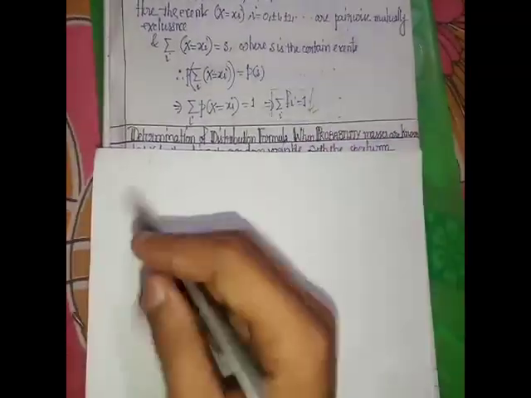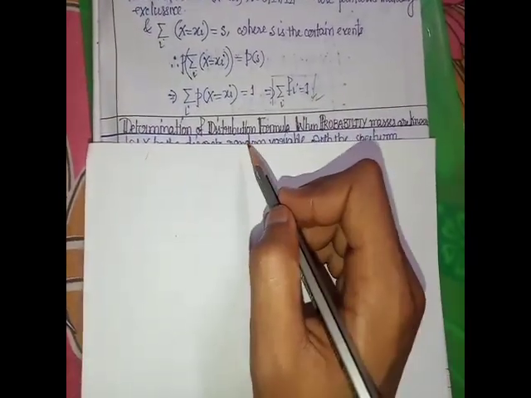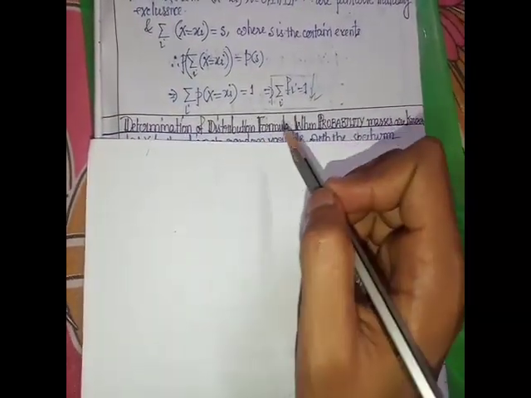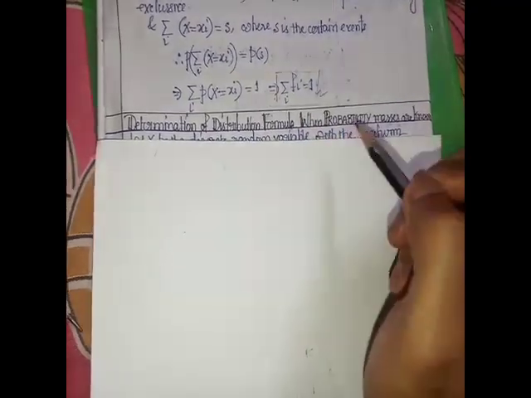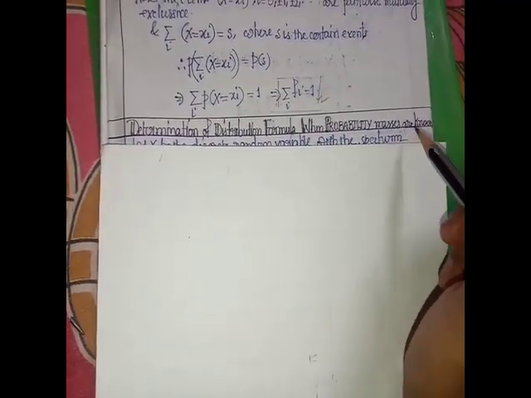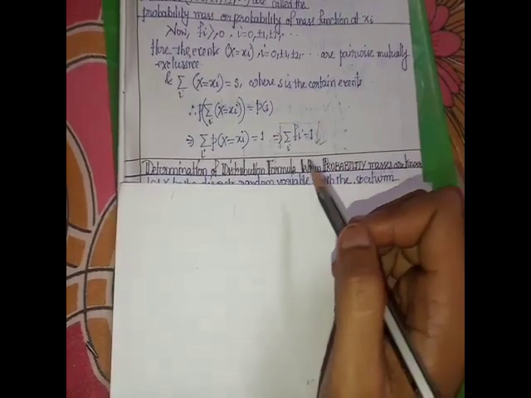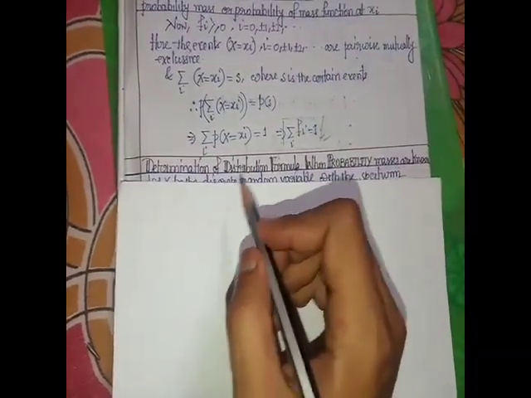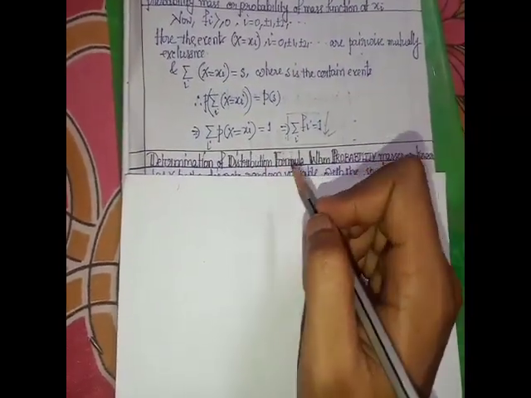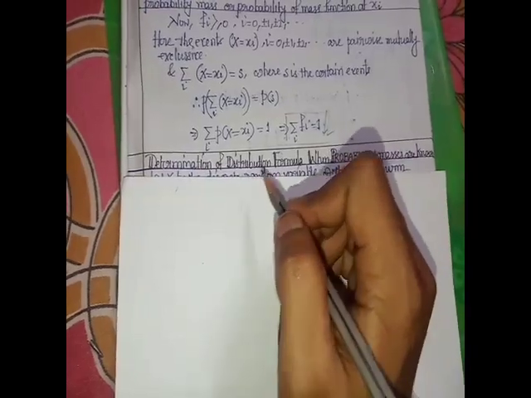Next, determination of the distribution function. When the probability mass function is known, we can find the probability distribution.